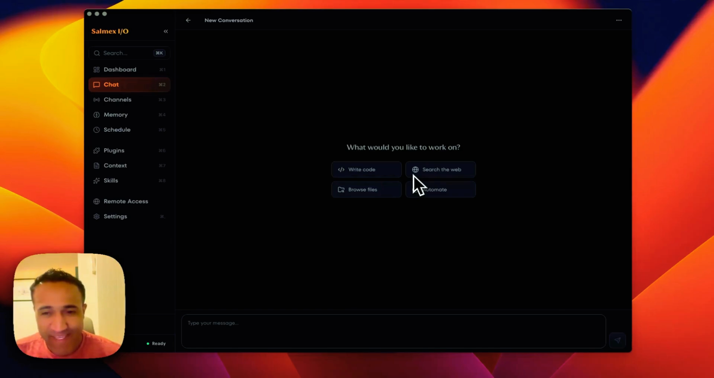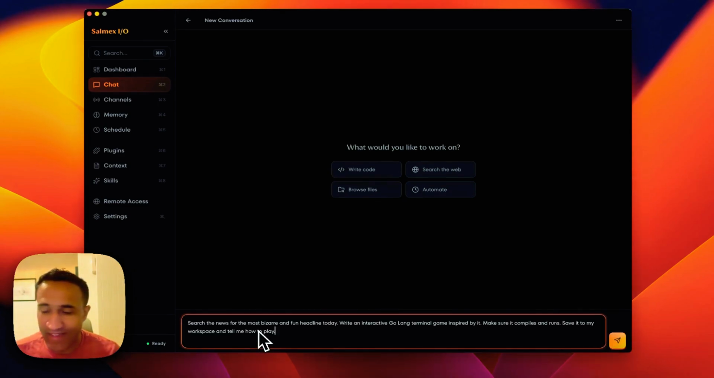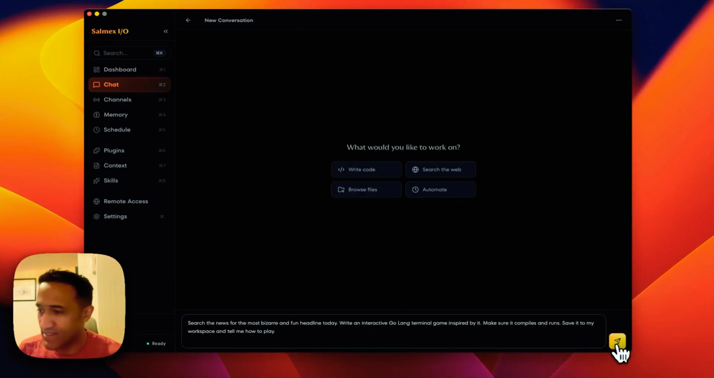Alright, so let me give it a real task, something fun. I will ask it to find today's most bizarre news headline and build a terminal game with Golang for that, and compile it and explain how we can play it. Let's go.